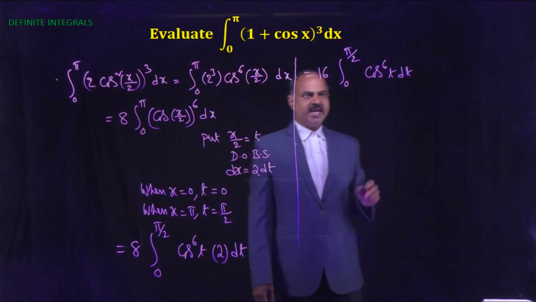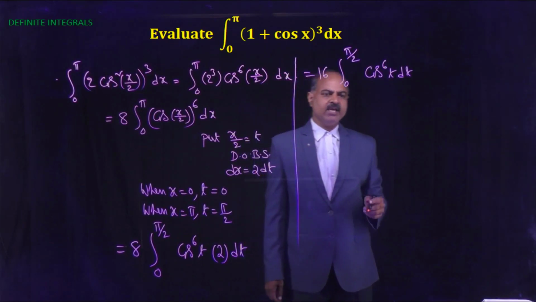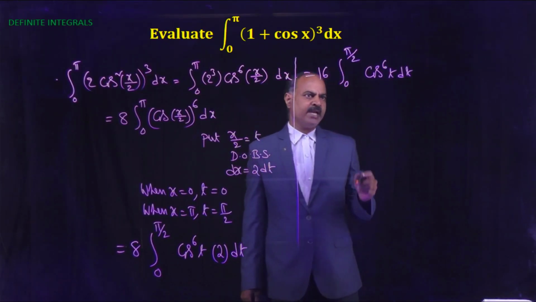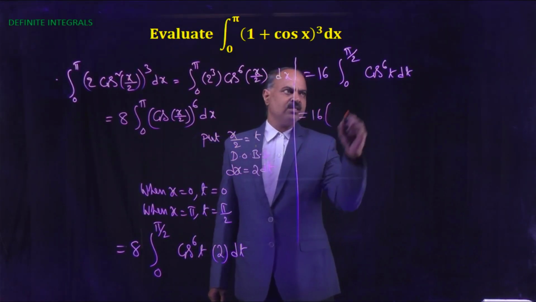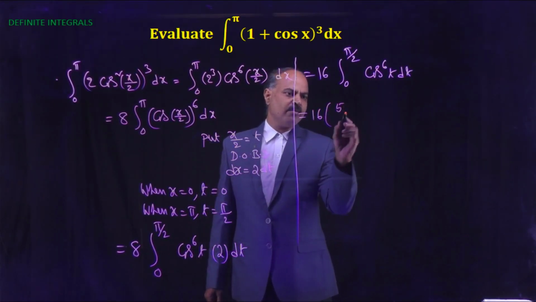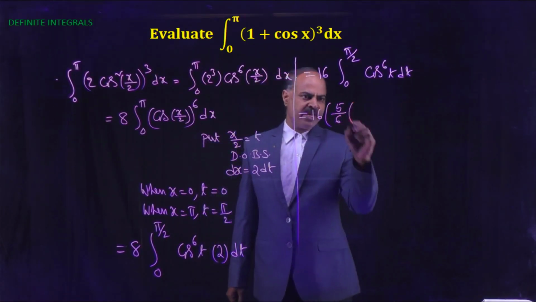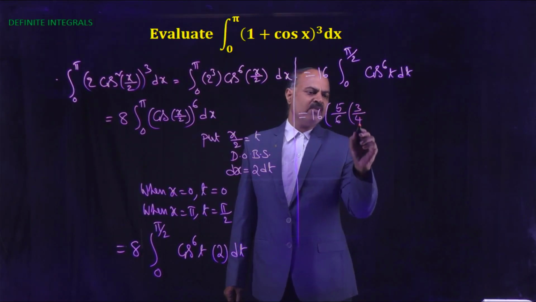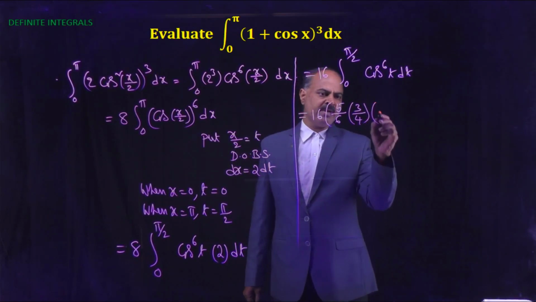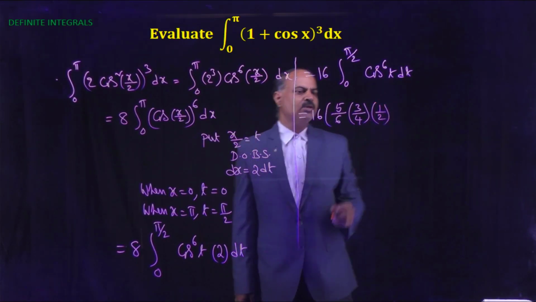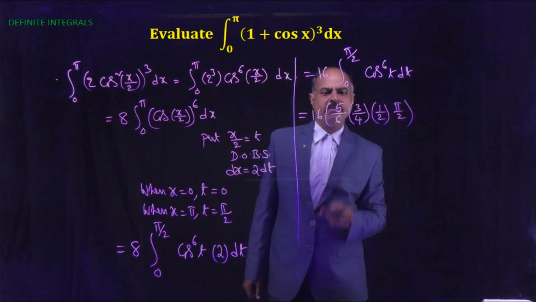So if In equals the integral 0 to pi by 2 of cos to the power nx dx, then In equals n minus 1 by n into In minus 2. So here that is 16 into n minus 1, so 6 minus 1, 5 by 6. Subtract 2 from numerator and subtract 2 from denominator, so here 3 by 4. Again subtract 2 from numerator and subtract 2 from denominator, that is 1 by 2 into I naught. I naught is equal to pi by 2.